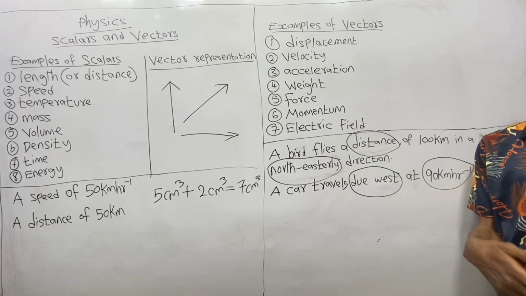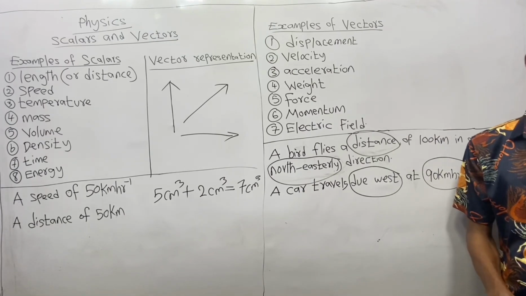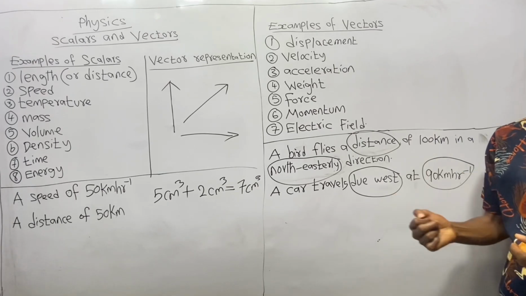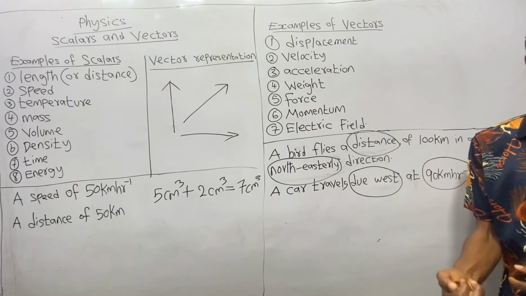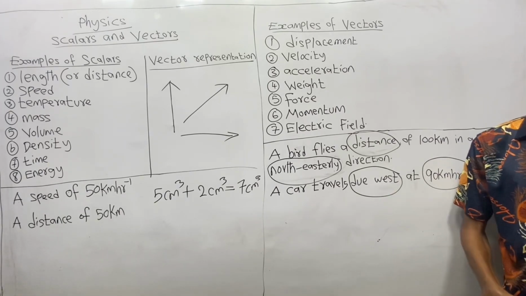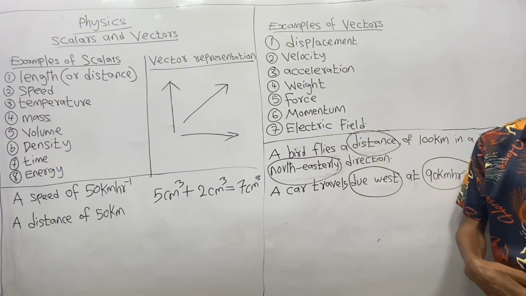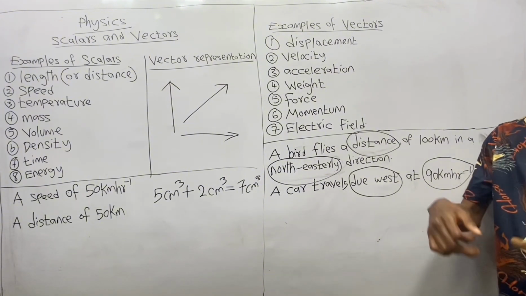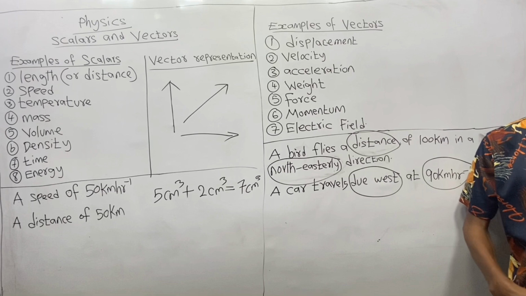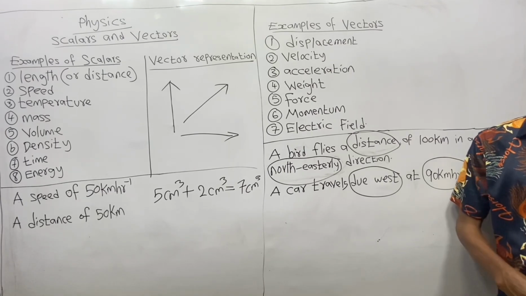Despite the fact that it's more complicated, it does not mean it is difficult to understand. So what is geometry? Geometry simply means the relationship between lines and angles. So when we say vectors are added by geometric method, it means that angles and lines will be involved in the addition of vectors.